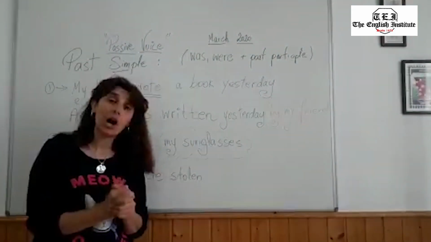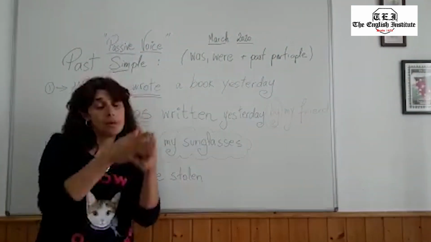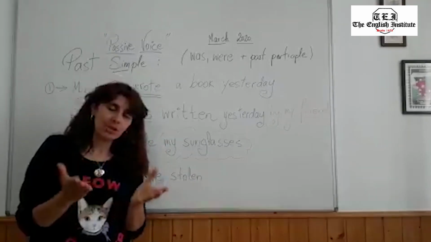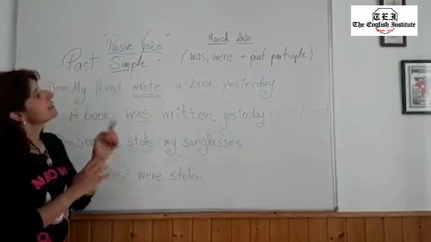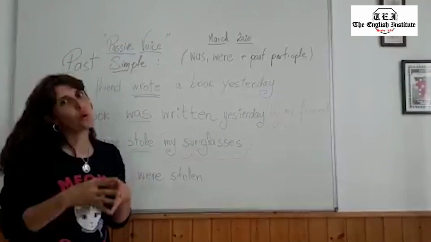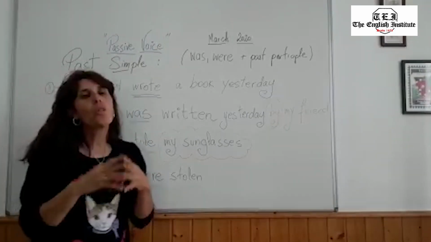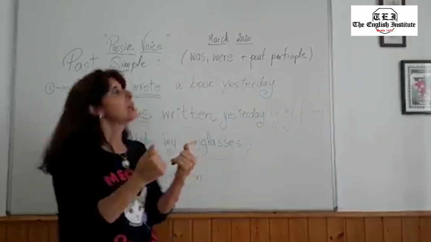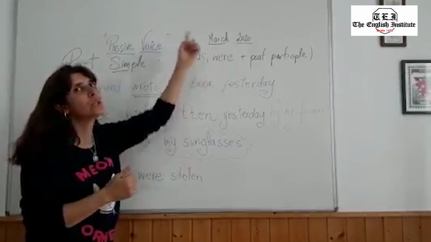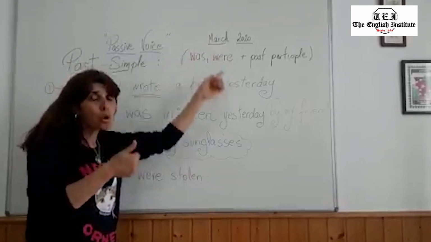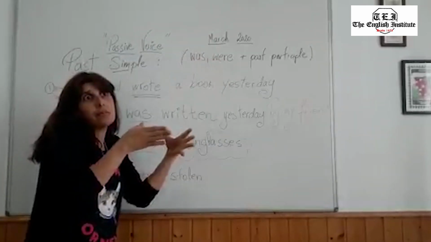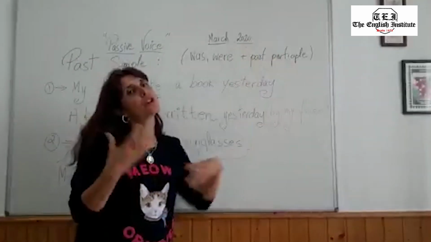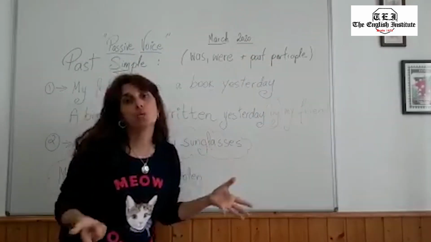Again, and this time I'm going to explain to you how to do passive voice with past simple tenses. Okay? So let's have a look. First of all, you have to remember passive voice is really, we are focusing on the action, not really who does the action. So let's have a look here. Okay, remember for passive voice we always need to have was or were, which is past simple of the verb to be, and then a past participle of the verb that we're going to use.